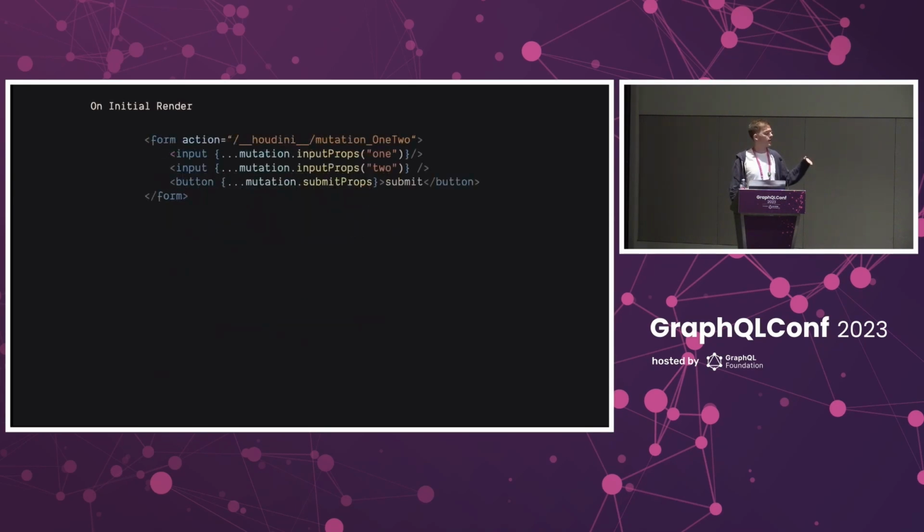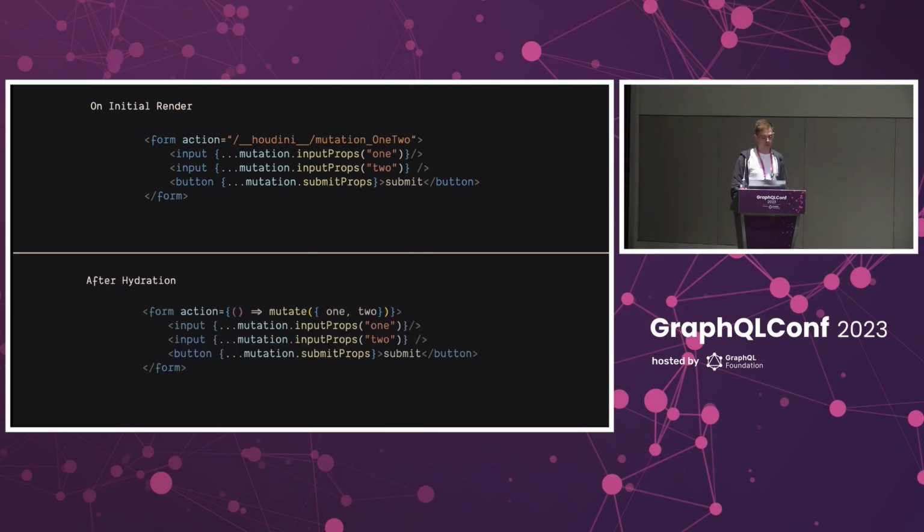You see, we can follow the same practice as Next server actions and set the action prop to a string during the initial render. This value would point to an endpoint that we generate on the server that will actually trigger the GraphQL mutation and send the response back to the client. When the client hydrates, it would be replaced with just a function that triggers the mutation from the client, because you don't really need that extra hop in a GraphQL application where you always have an external server.